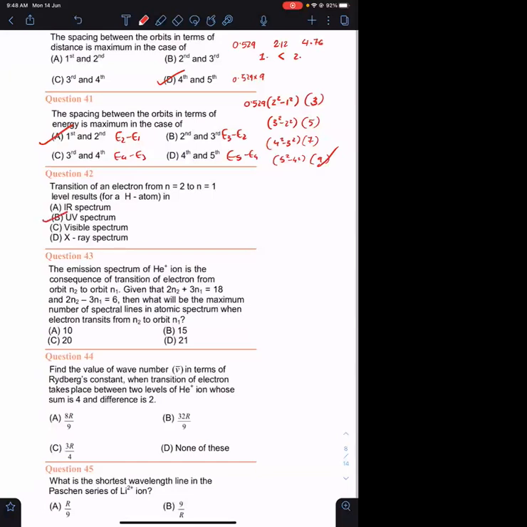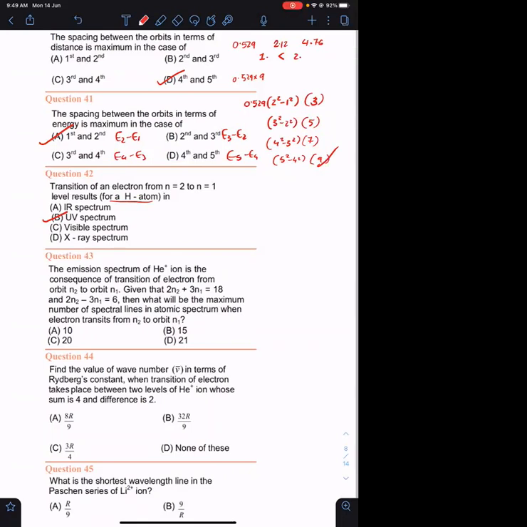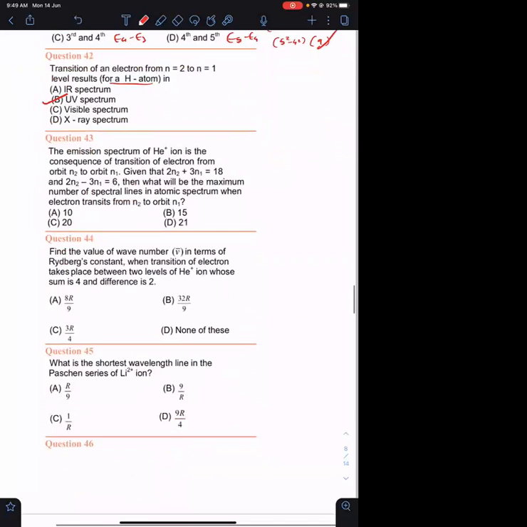Okay. They need to mention that as hydrogen atom. If it is in any other atom, we need to calculate and see. Okay. Only in hydrogen atom, Lyman series belongs to UV region. Balmer series belongs to visible region. And rest all other series belongs to infrared region. Okay. Is this clear, everyone? Yes, sir. Okay. Question number 43.